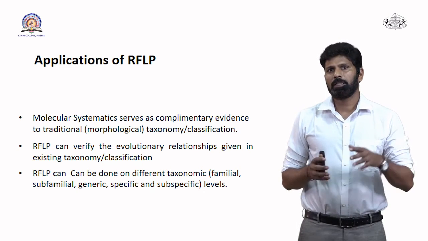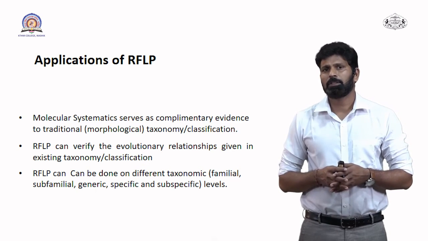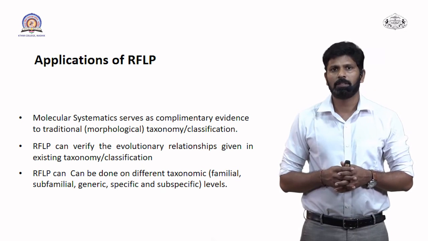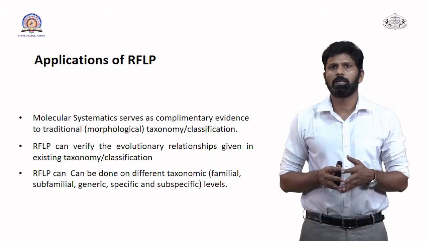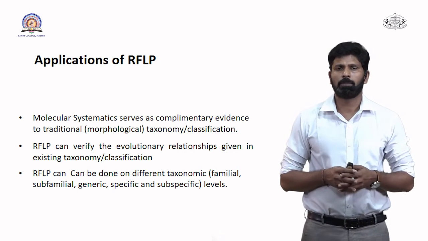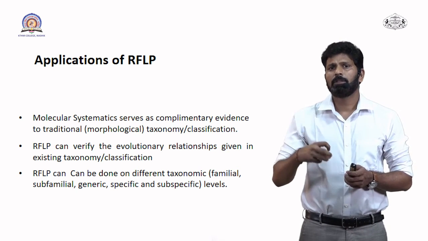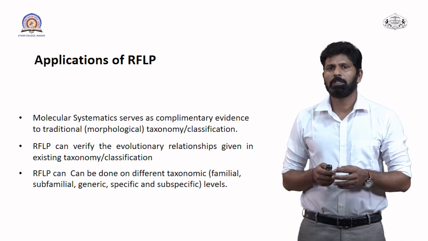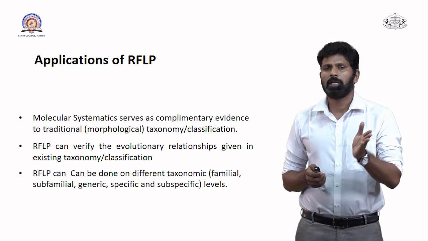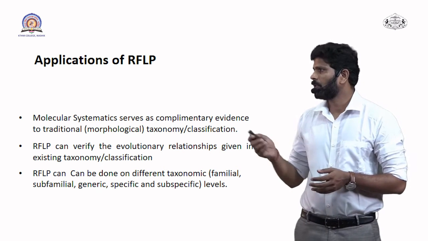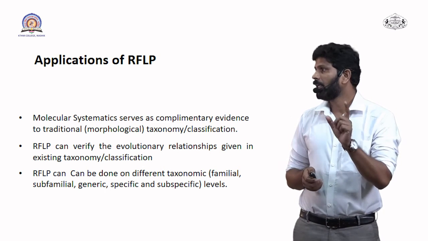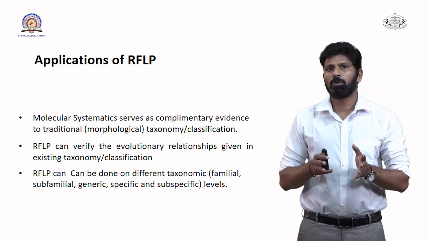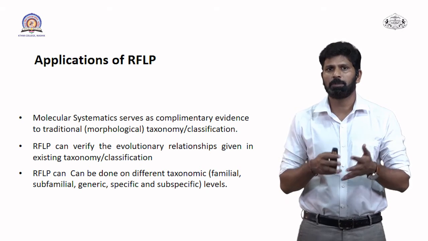When we say taxonomy, we always find out that we first consider the morphological characters, again after that anatomical characters, and then other traits. But this molecular aspect or molecular taxonomy is quite accessory to that classical type of taxonomy. Hence molecular systematics serve as a complementary evidence when we have a problem of classification of different species.